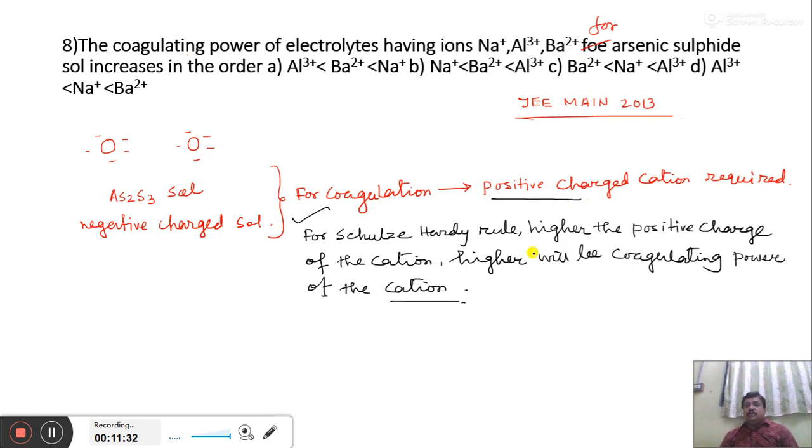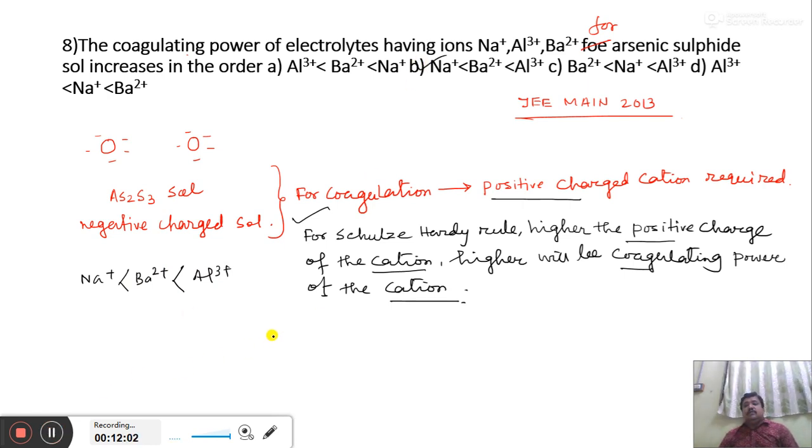From the Schulze-Hardy rule, the higher the positive charge of the cation, the higher will be the coagulating tendency of the cation. Between Na plus, Ba2 plus and Al3 plus, the one with the highest charge is Al3 plus. So Al3 plus is much more effective than Ba2 plus, than Na plus. So option B is the correct one.